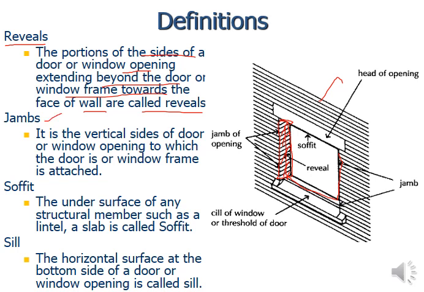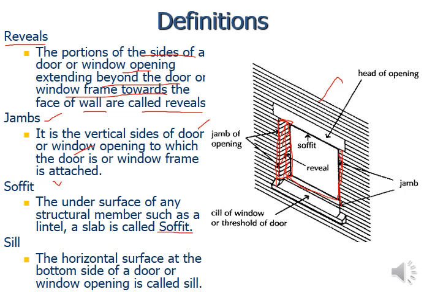Jambs are the vertical sides of the door or window openings to which the door or window frame is attached. So this particular face is called the jamb of the openings. Soffit is the undersurface of any structural member such as a lintel, slab or beam.